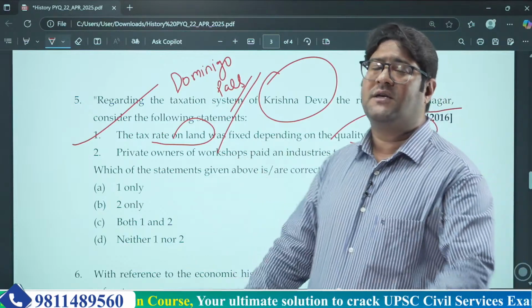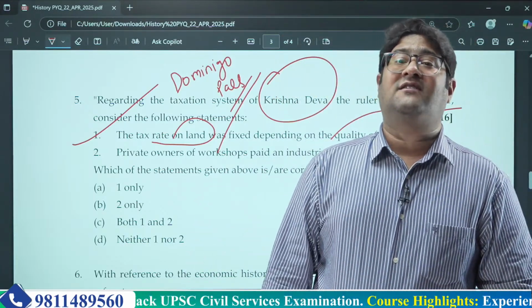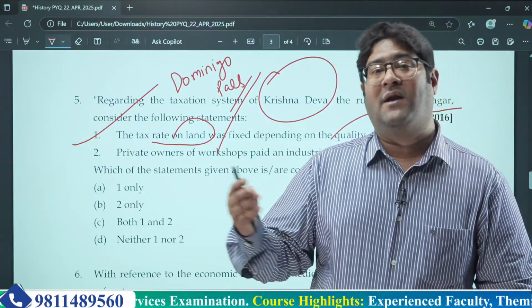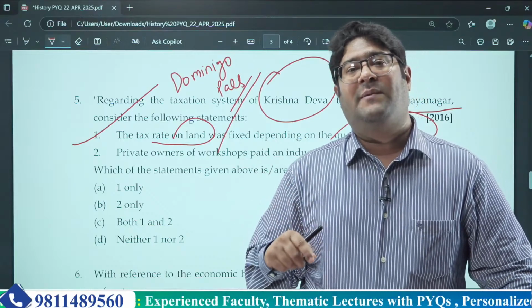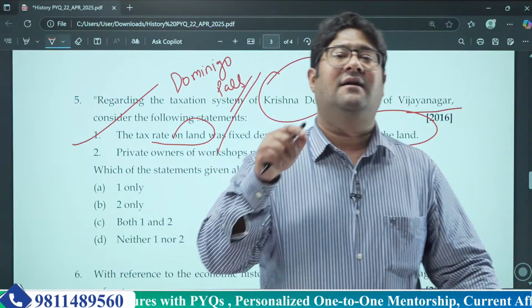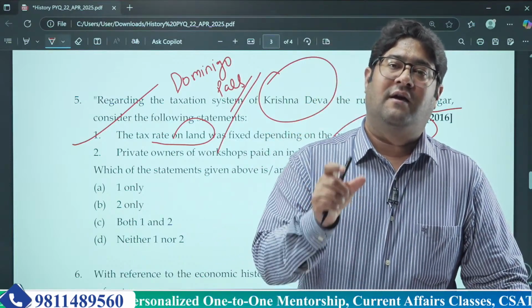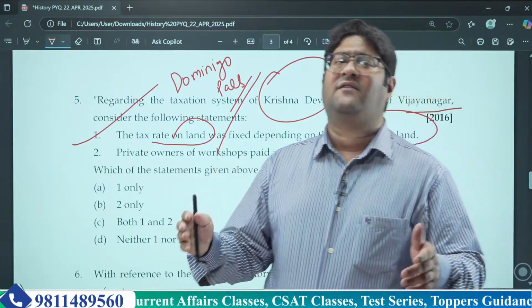Of course, this is right, because if a particular piece of land is very fertile, then it was taxed relatively more than land which was barren by nature. Land which is fertile will give high production and high productivity, so it makes sense that such land should be taxed more compared to land which is not that fertile.